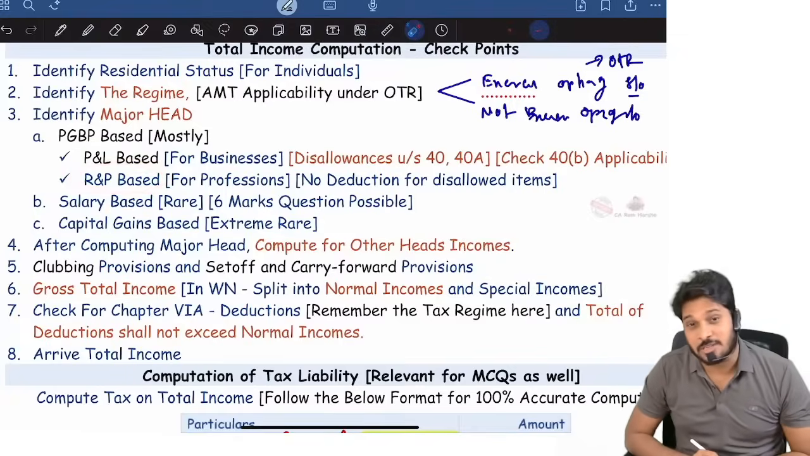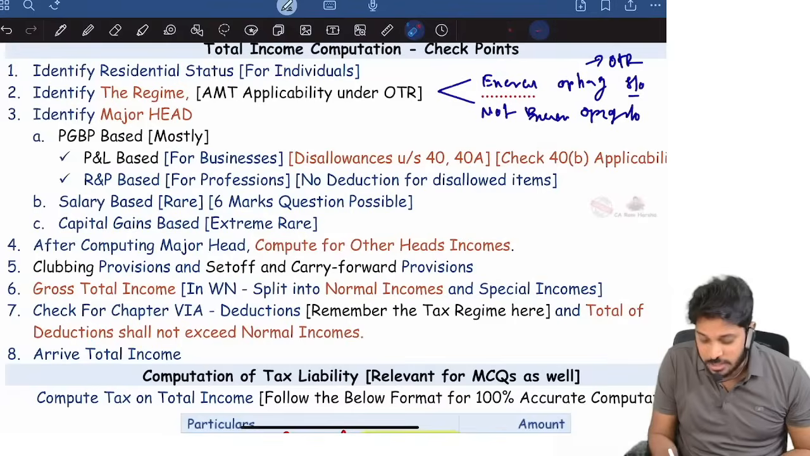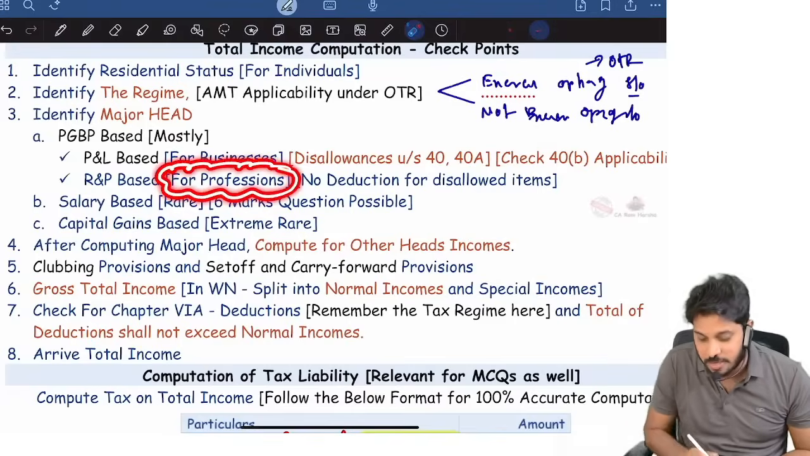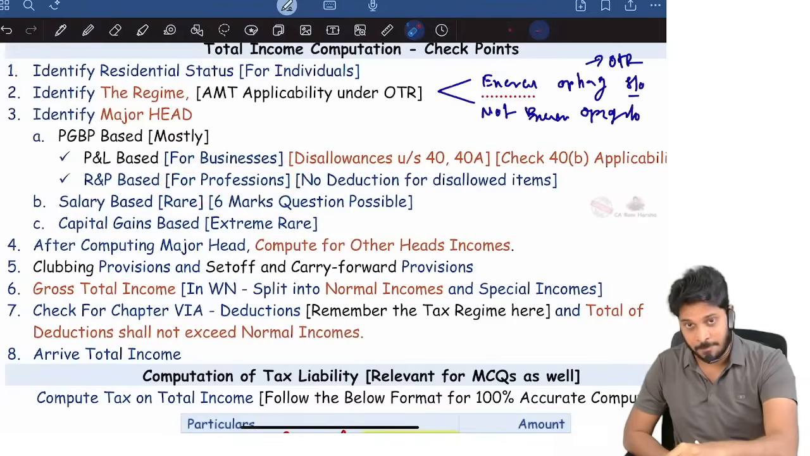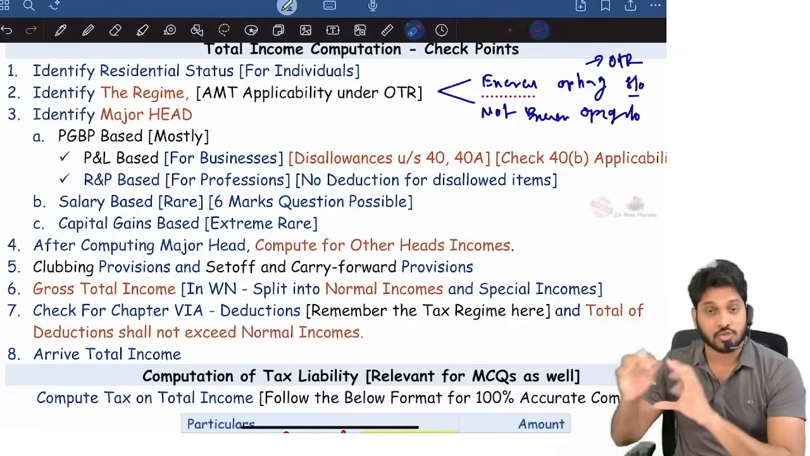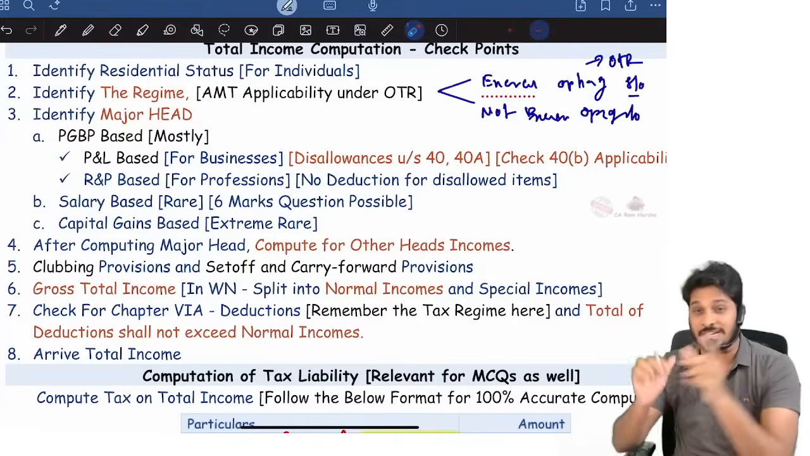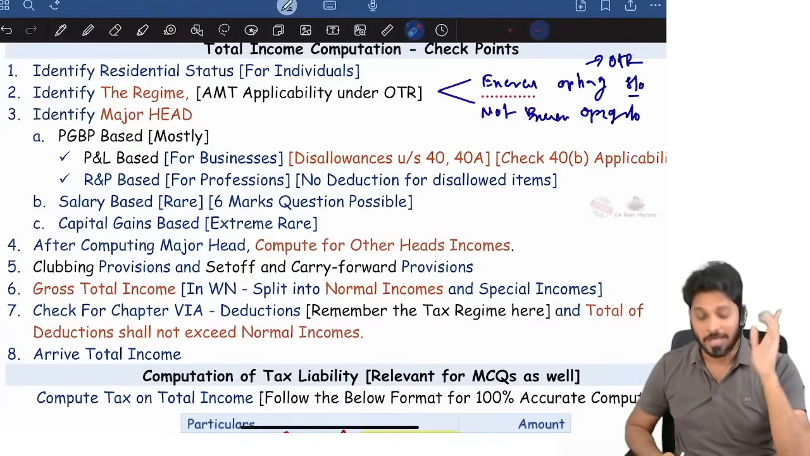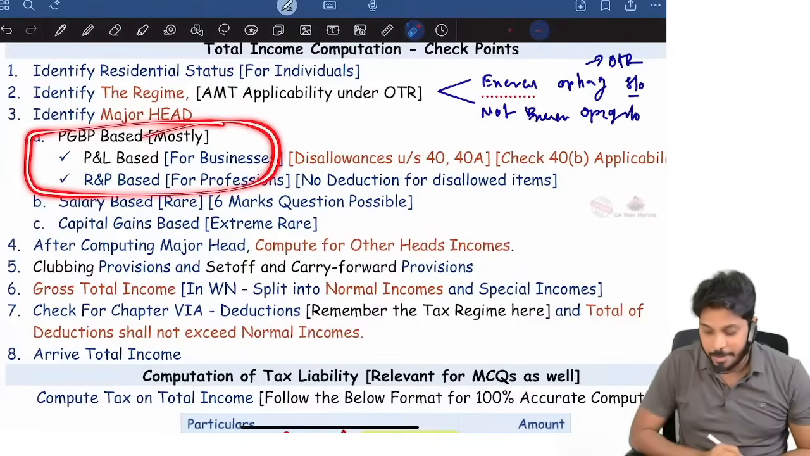Receipts and payments account sometimes they will give. When receipts and payments account is given, generally it is given for individuals engaged in professions. Suppose total income of a doctor, total income you need to compute of a chartered accountant. So generally if professional people are given, receipts and payments account will be given. So PGBP will be the major one.